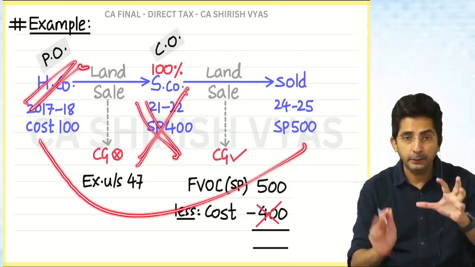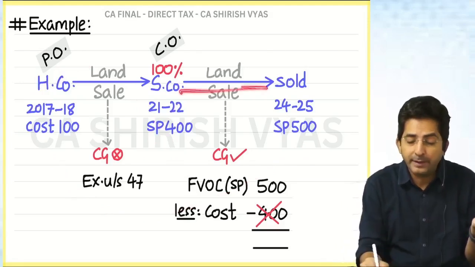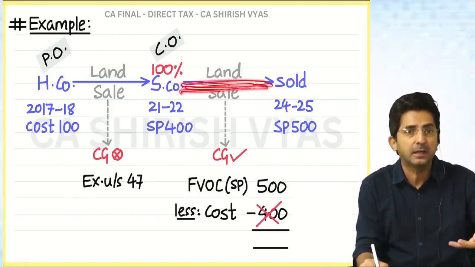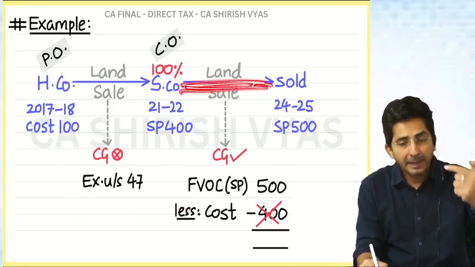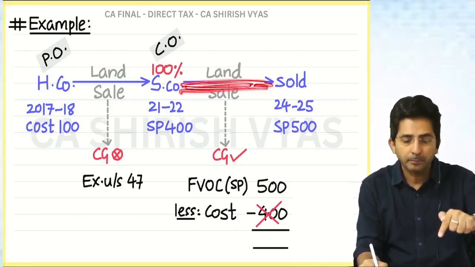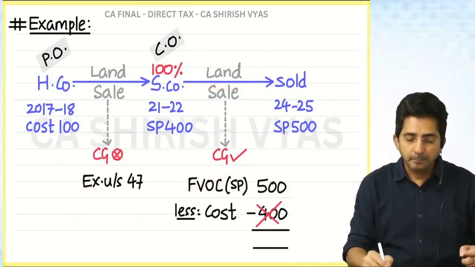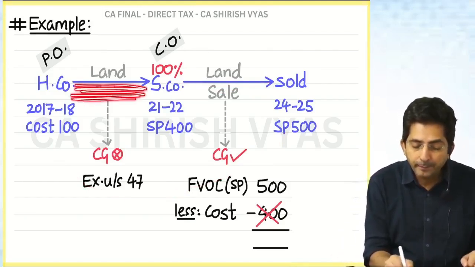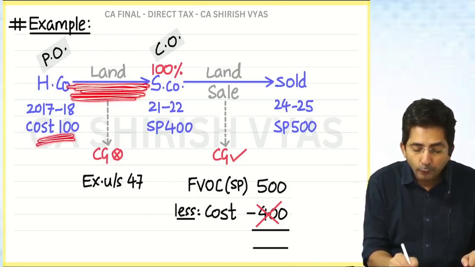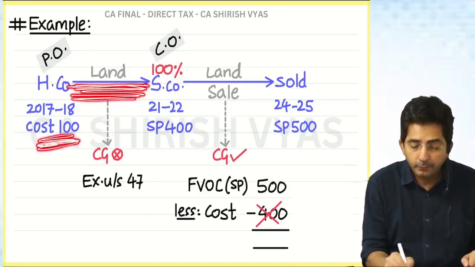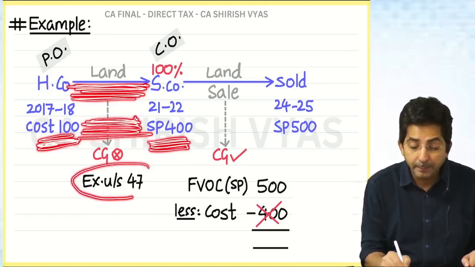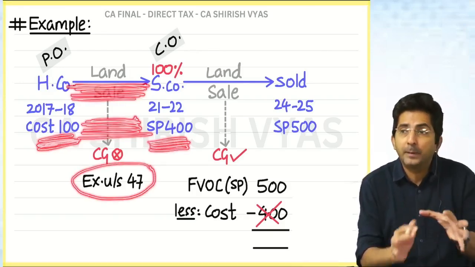Why? See, it is looking weird. Actually, I am calculating capital gain for the current owner. The current owner subsidiary is the seller. It's the profit maker. But I am taking the cost not from the current owner. I am taking from the previous owner. Why? Basically, what government is feeling, when this transaction happened, the land of 100, which was sold for 400, government did not tax the difference of 300. It was exempt. So that exemption government is withdrawing.